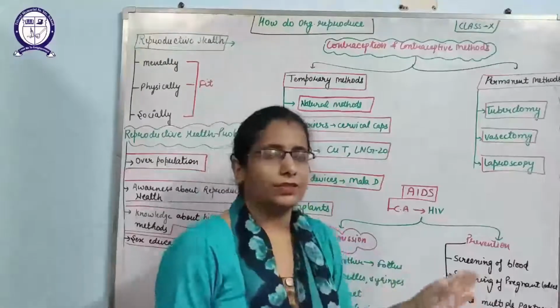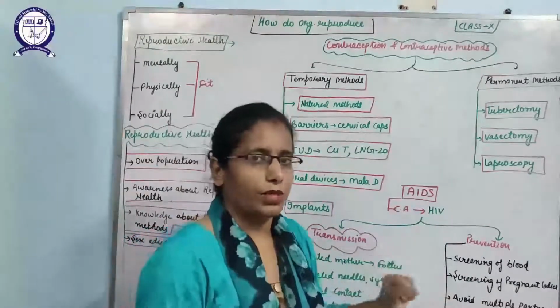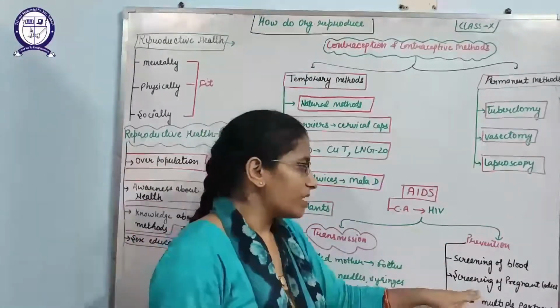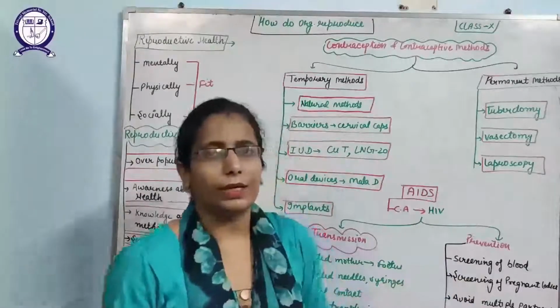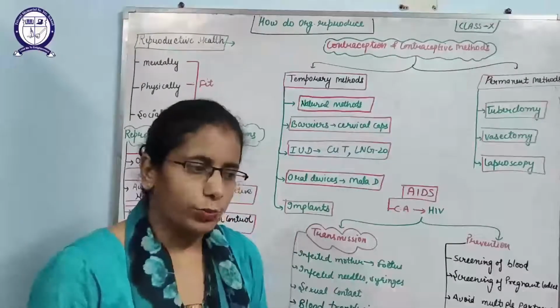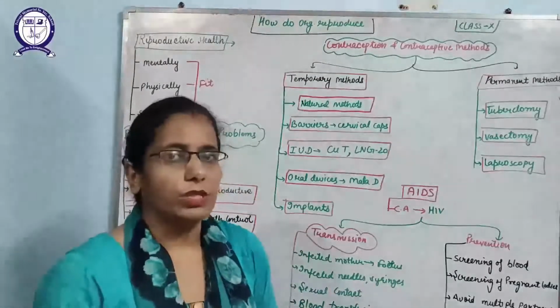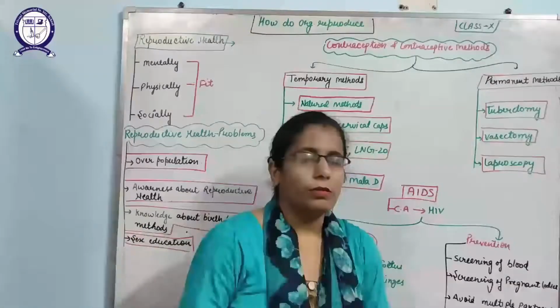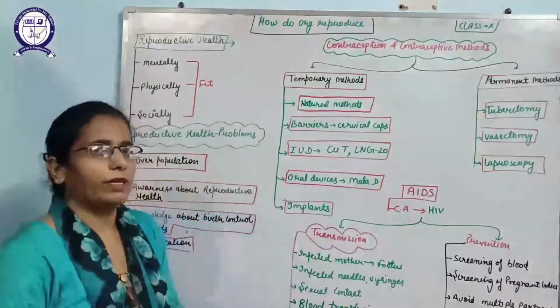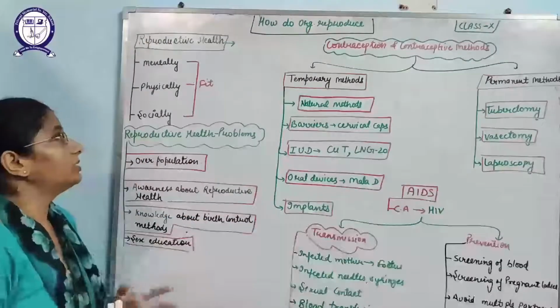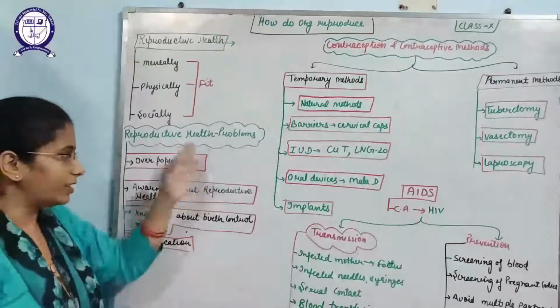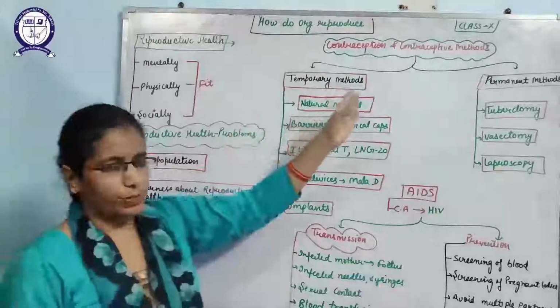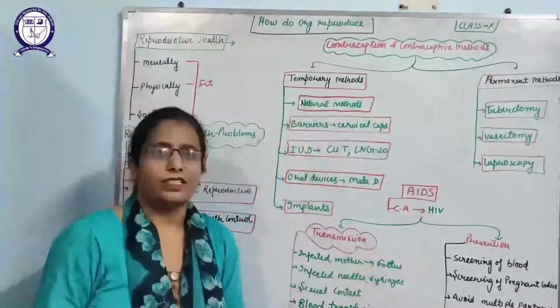If we do the screening of the blood at the proper time, we can prevent that disease. Second, screening of pregnant ladies. If the mother is found to be HIV positive, then the child can be aborted. Avoiding multiple partners is the best way to prevent STDs. So these are the reproductive health topics, its related problems, then contraceptive methods and STDs. Thank you.